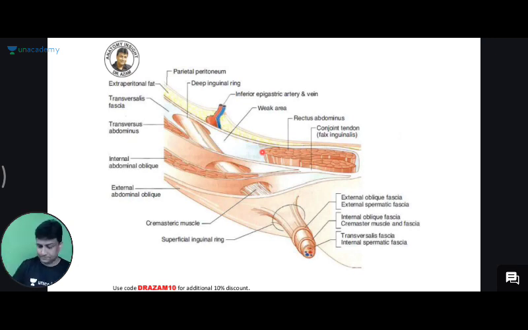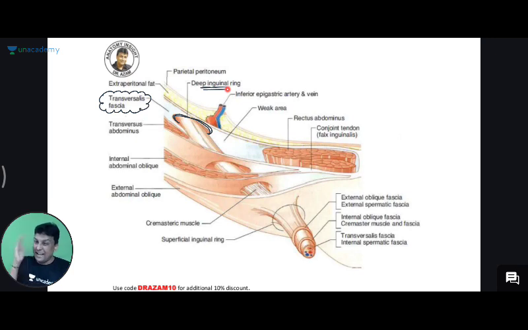Point number 1. There's layer number 6 here, and that layer number 6 will be your transversalis fascia. In that layer, you have an oval-shaped opening. That oval-shaped opening is referred to as the deep inguinal ring. Wow. After my class, go back and check the previous year questions, sir. 2019 MCI exam question. In 2019 only this question has been asked, guys. Understanding? Today it is the first day of 2021.